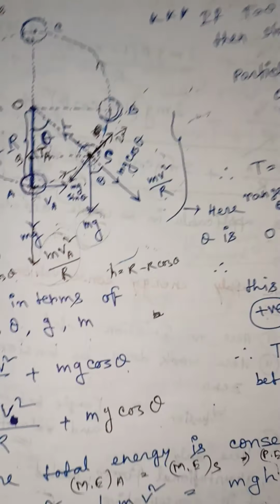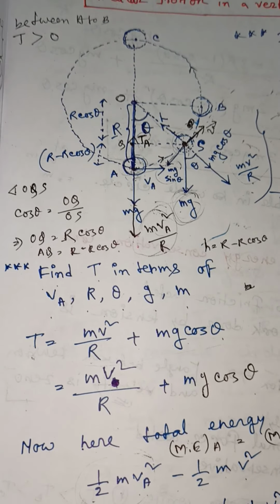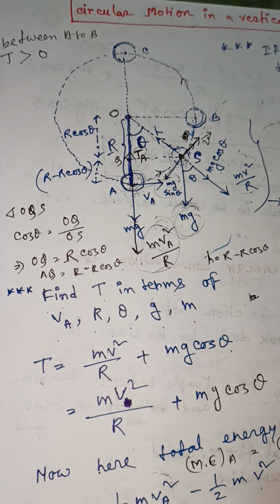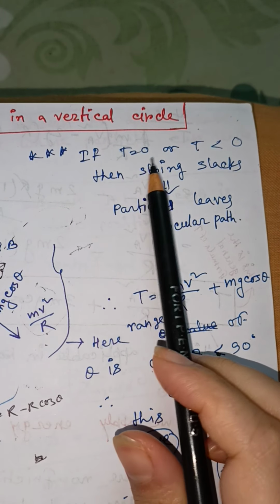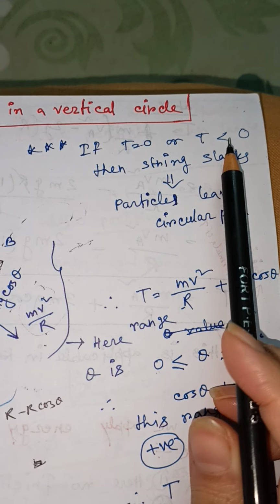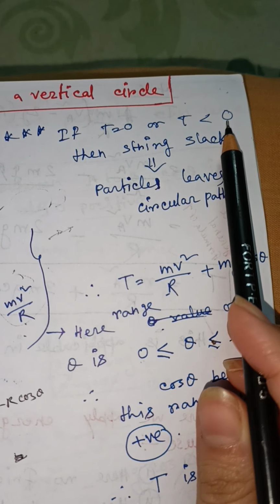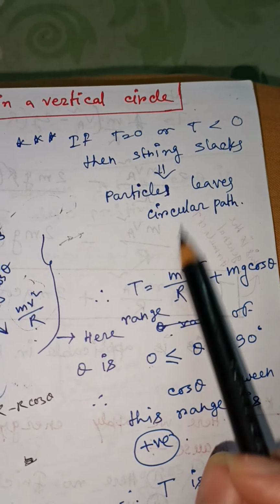This formula says that the value of tension between A to B is always greater than 0. And if tension equals 0, or if tension is less than 0, then the string slacks, that means the particle leaves the circular path.